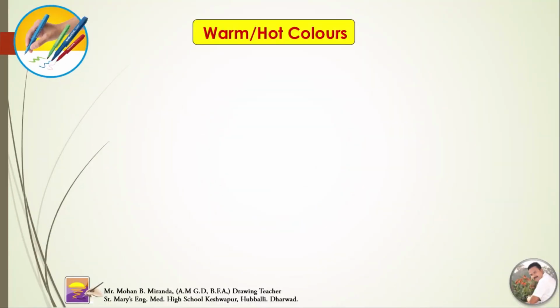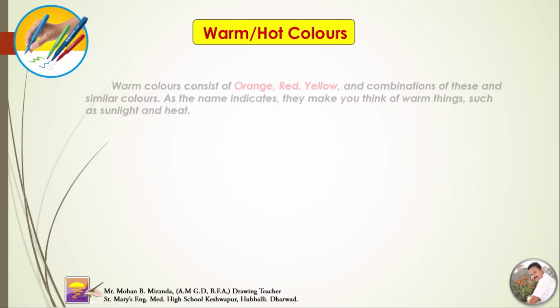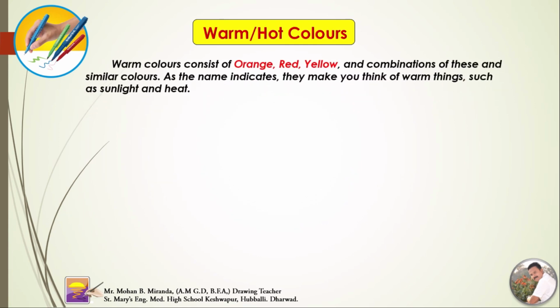Warm or hot colors. Warm colors consist of orange, red and yellow, and combinations of these and similar colors. As the name indicates, they make you think of warm things such as sunlight and heat.